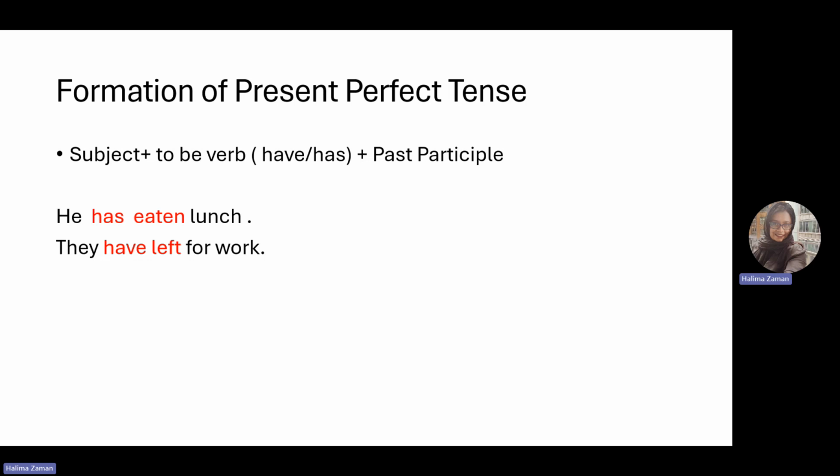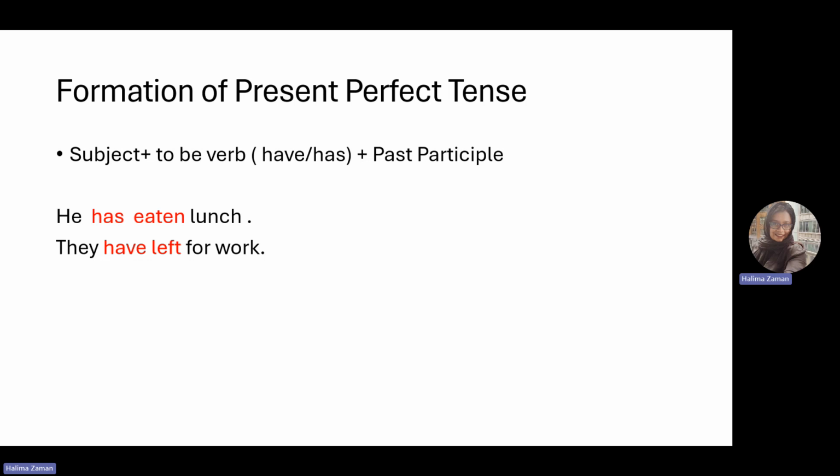For example, our subject is he. With he, we are going to use has. He has eaten. Eaten is the third form or participle form of the verb eat. Eat, ate, eaten. So he has eaten lunch.